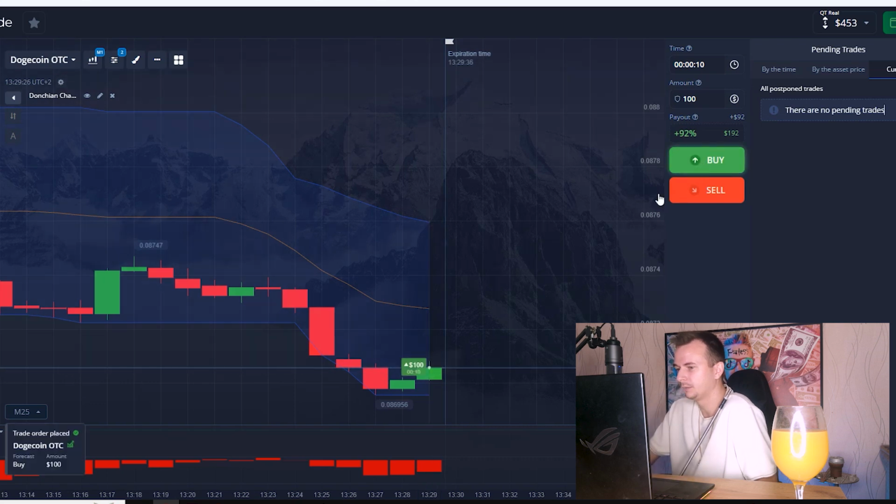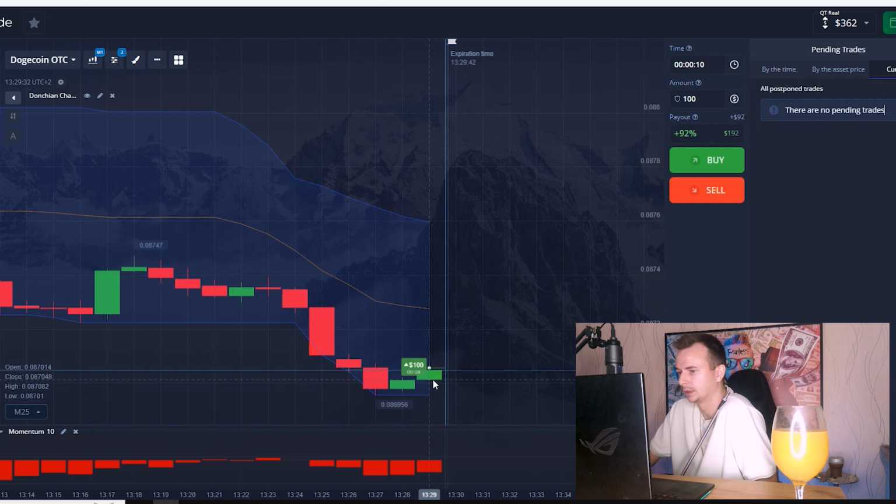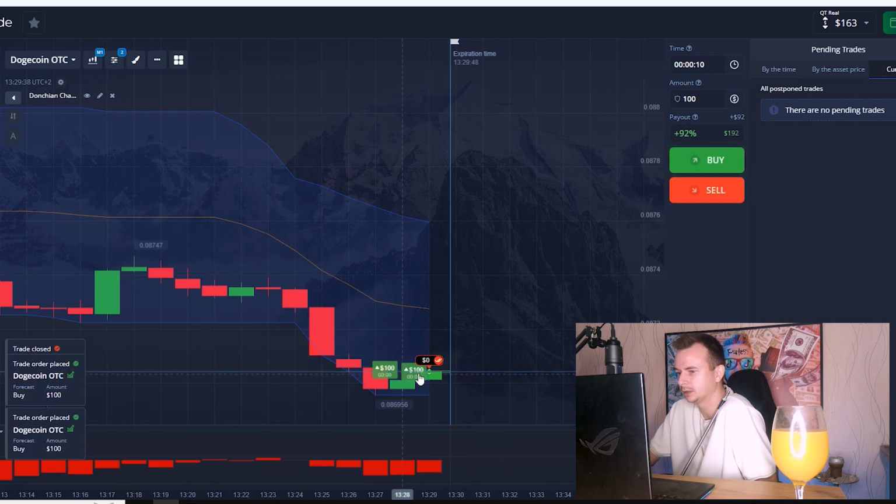Okay, and from here I will take another buy position. After 7 seconds we will know if I earn or I lose $100. 4, 3, 2, 1, and as you can see I lose. That's why I take two positions buy exactly from this level.